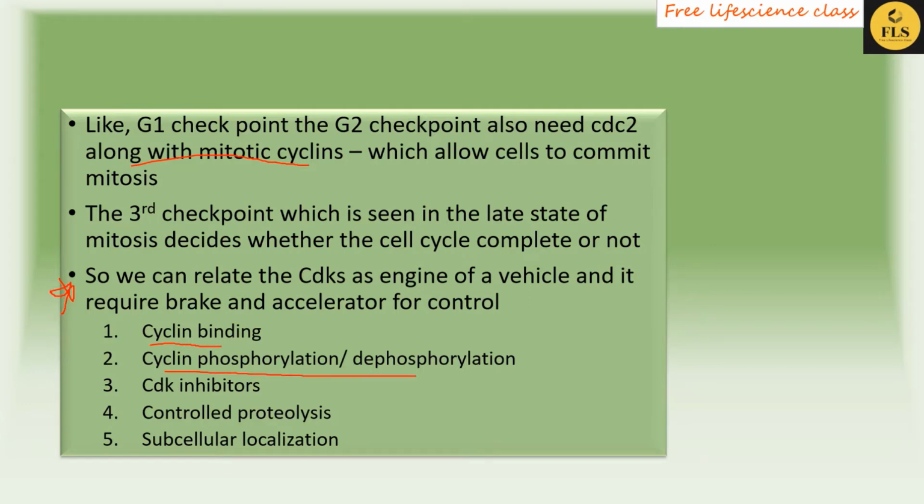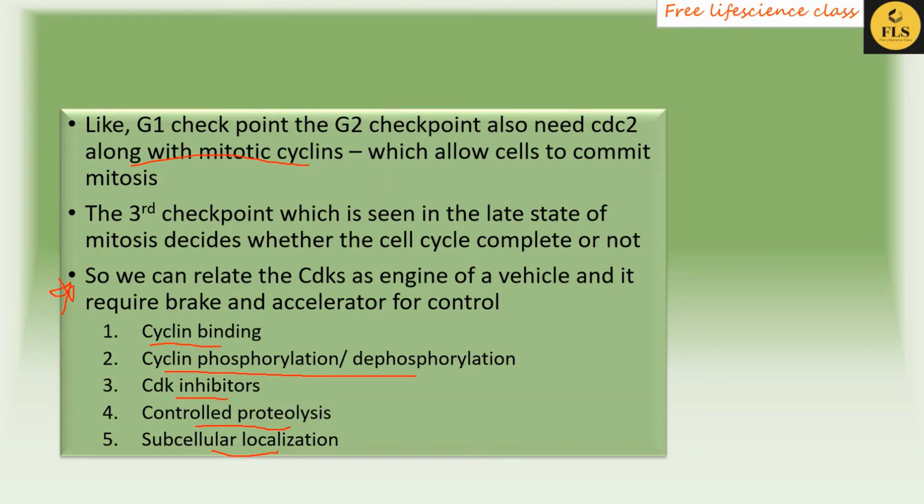Subcellular localization means some of the proteins are seen in the cytoplasm only, some are in the nucleus. So we have to keep some proteins in the cytoplasm only. If it is present in the nucleus, then cell cycle control will not take place, or likewise vice versa. So subcellular localization is also important during cell cycle control. So let's discuss each of the points.